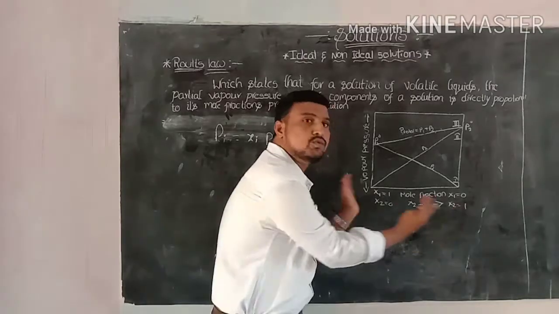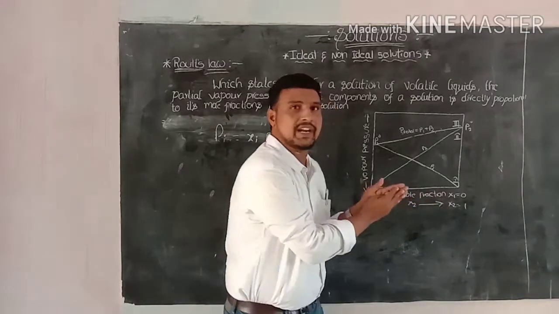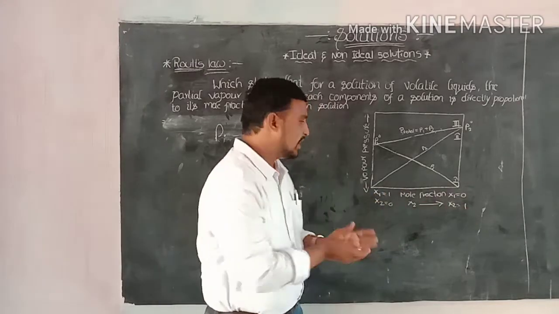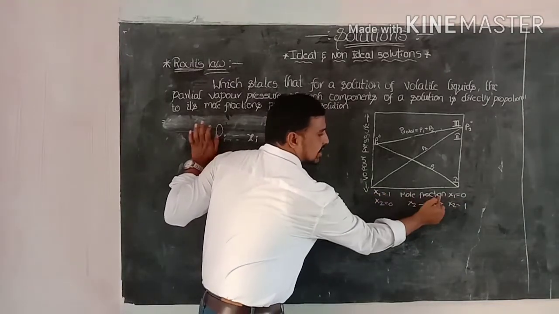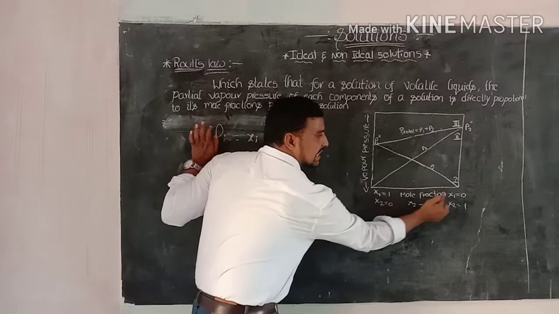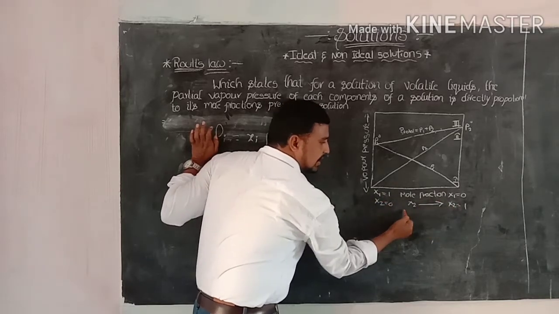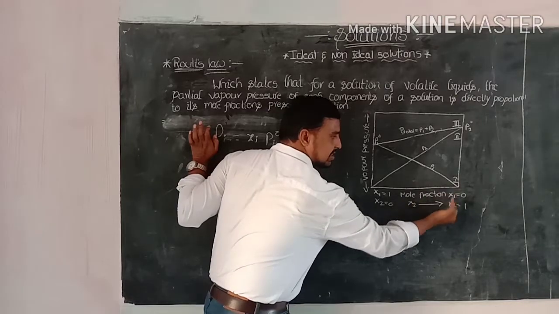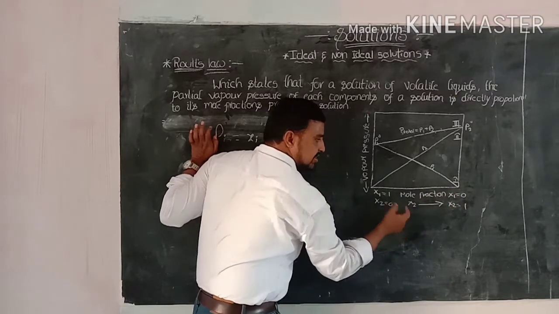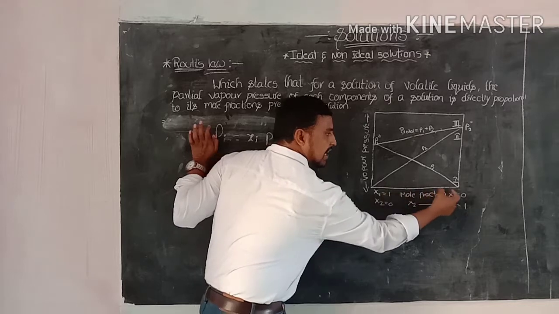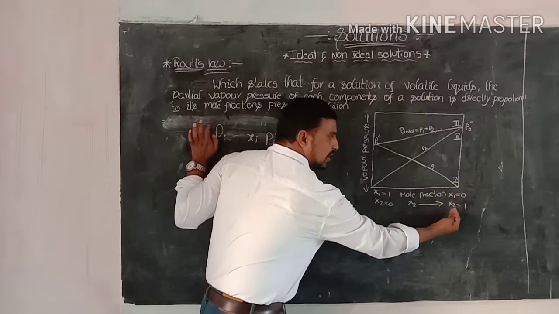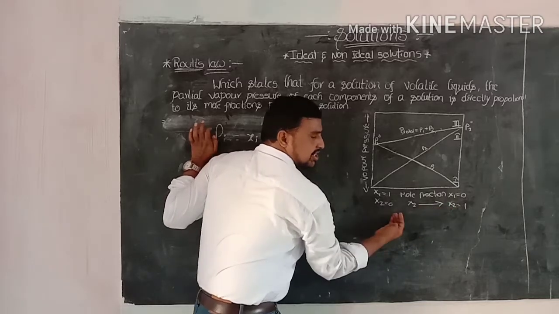When we mix the two volatile components, component 1 and component 2, x1 decreases in this direction and x2 decreases in this direction. The concentration of component 1 decreases in this direction, and the concentration of the second component decreases in this direction.